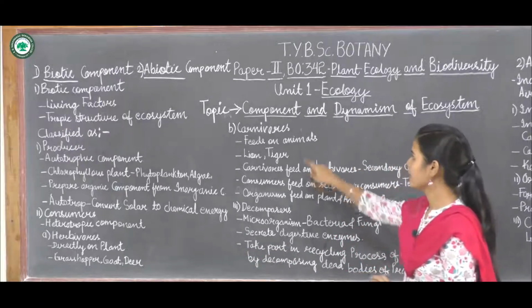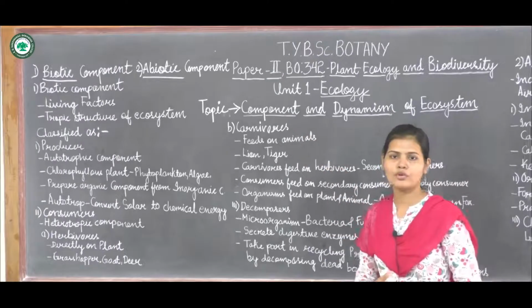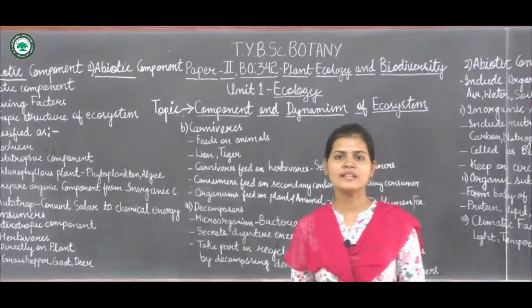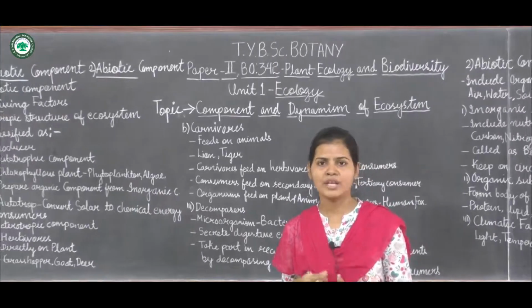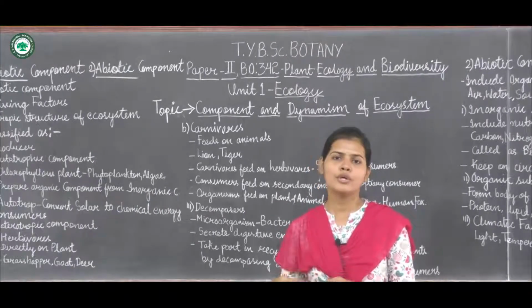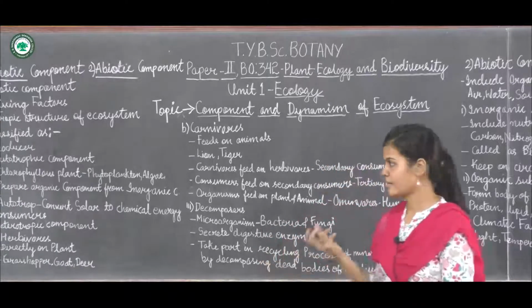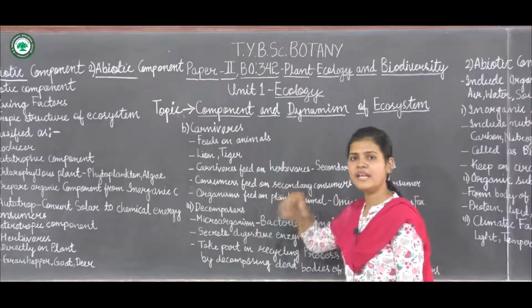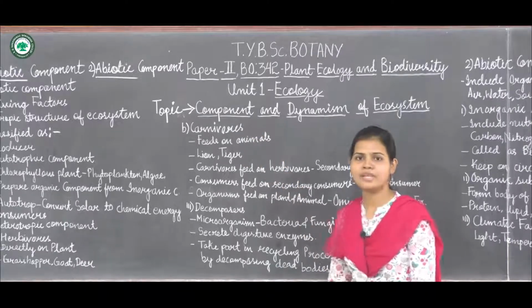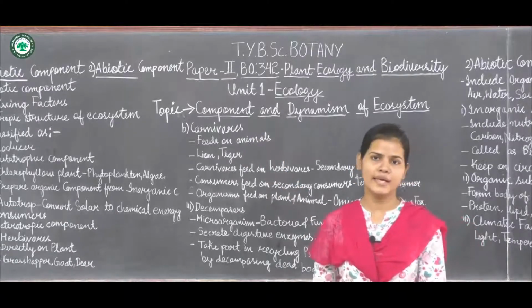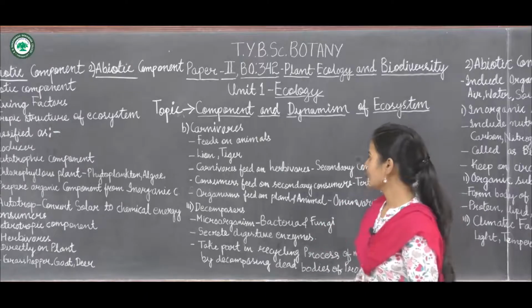Now the next one is the carnivores. What are carnivores? Carnivores are the organisms or animals which do not take plants directly; they feed on other animals for their food, so they are called carnivores. Examples can be lion, tiger, and all the wild animals, which are mostly carnivores.